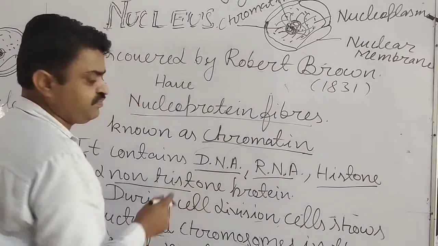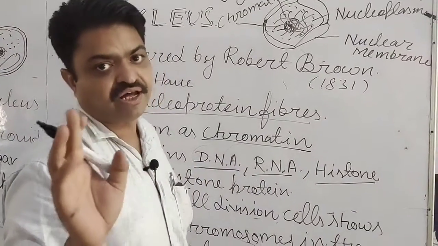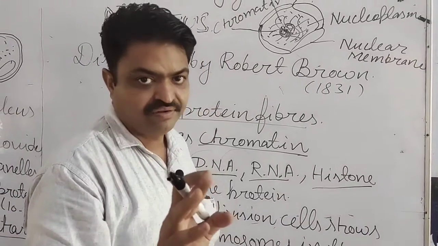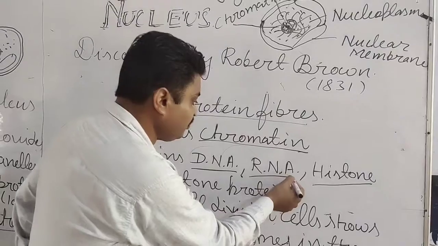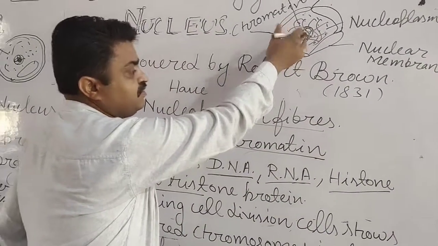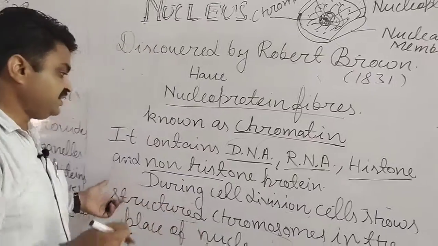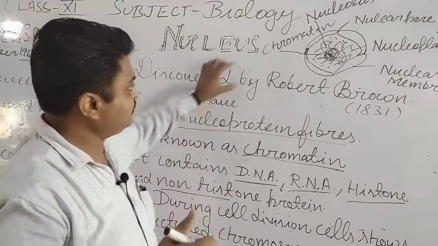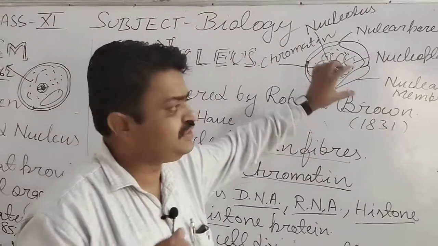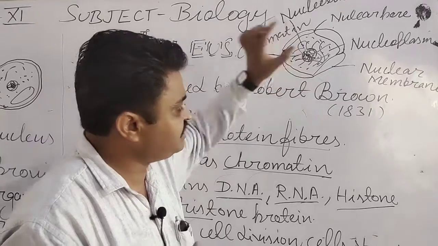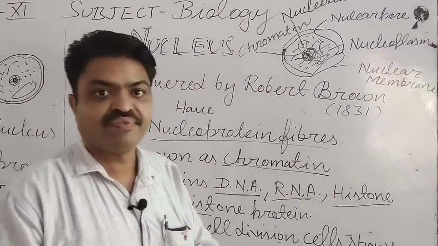What is the full form of DNA, student? Deoxyribonucleic acid. RNA means ribonucleic acid. So these are found inside the nucleus. When the cell is divided, the nucleus is changed into chromosomes.